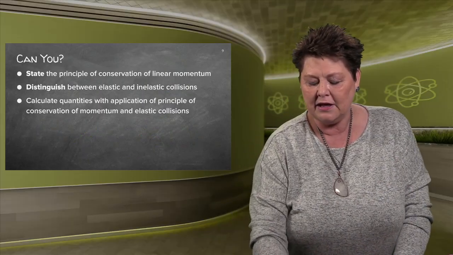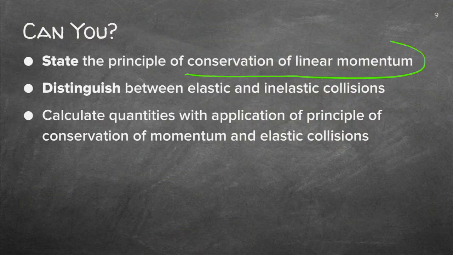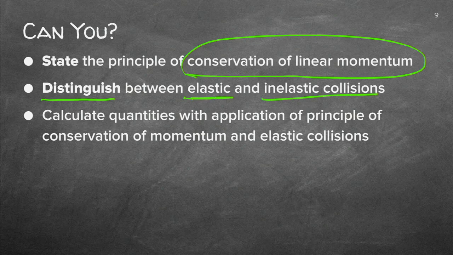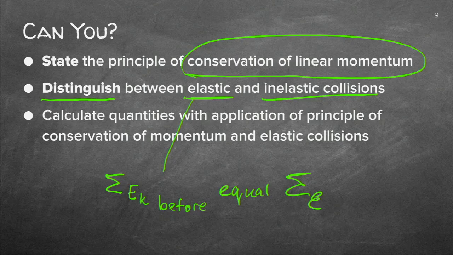Let's quickly see. Can you again name the conservation of linear momentum's law? You've got to be able to write that down. You have to be able to distinguish between elastic and inelastic collisions. Remember, elastic collisions will be when the sum of the kinetic energy before is equal to the sum of the kinetic energy after or final, then it will be an elastic collision.